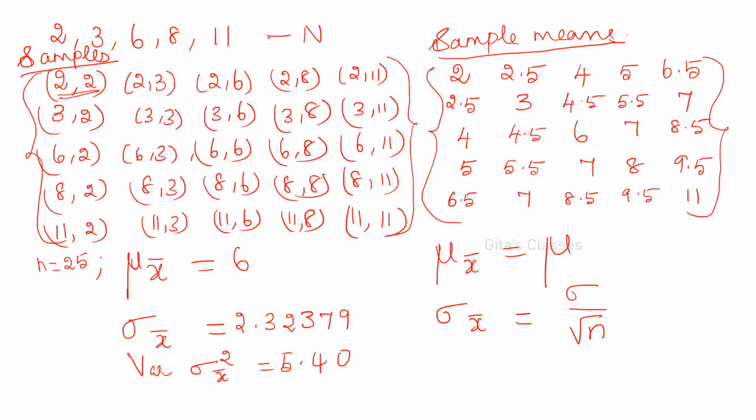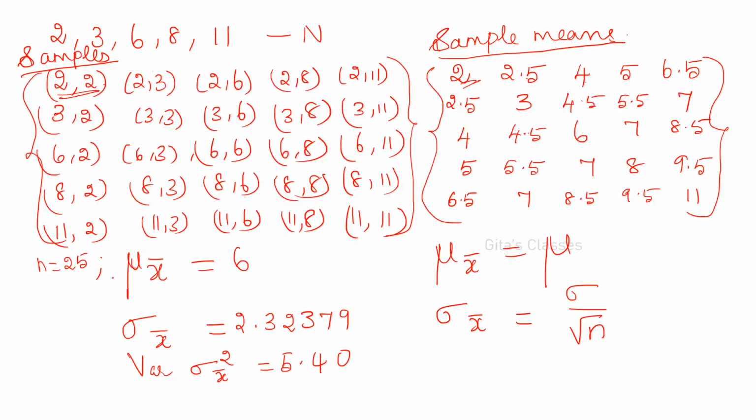So 2, 3, 6, 8, 11, and you have to take two samples with replacement. With replacement means 2, 2, 2, 3, 2, 6. These are all the possible values. And find out the means of 2 plus 2 divided by 2, 2. 2 plus 3, 5 divided by 2, 2.5. 2 plus 6, 8 divided by 2, 4. That is a mean of these two numbers. All the numbers you write, and I have explained how to use your calculator for that.